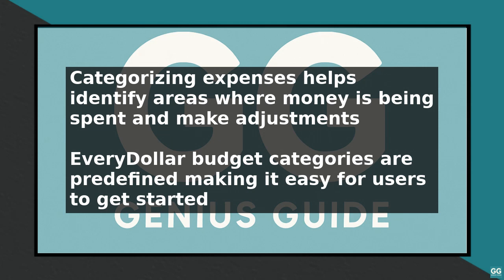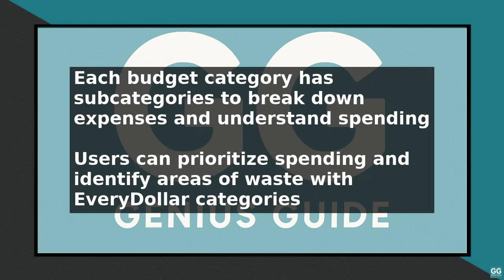Using EveryDollar budget categories has several benefits. It helps users to prioritize their spending, ensuring that essential expenses such as housing and utilities are covered before allocating money to discretionary expenses like entertainment. It also helps to identify areas of waste, allowing users to make adjustments and reduce unnecessary expenses.